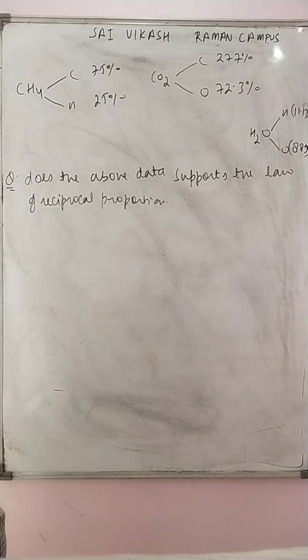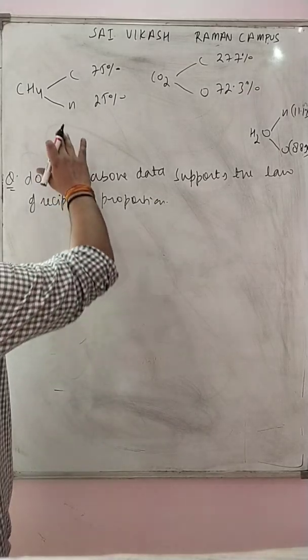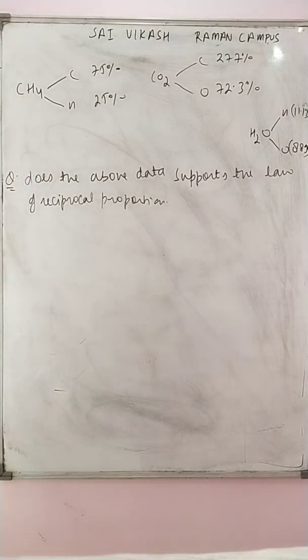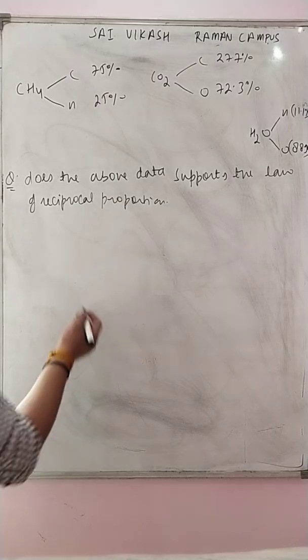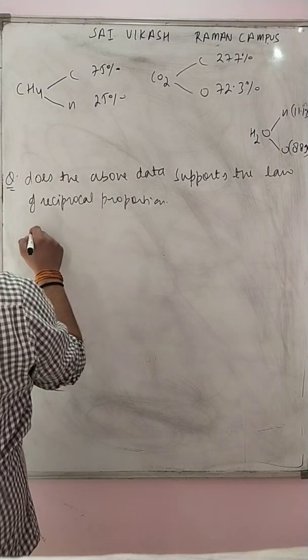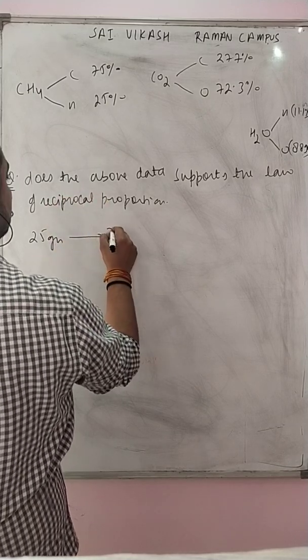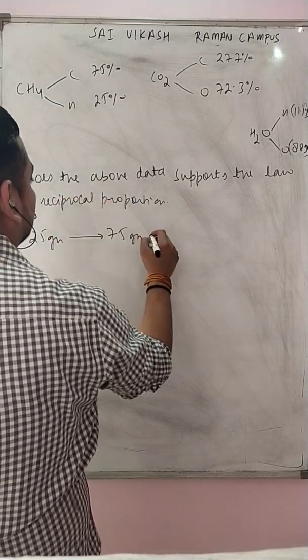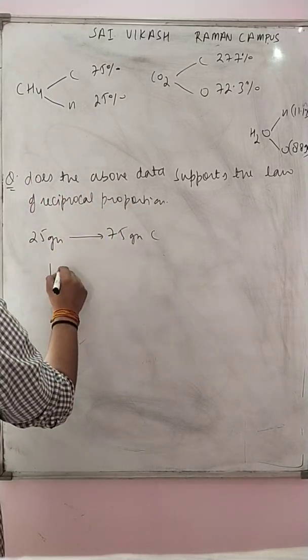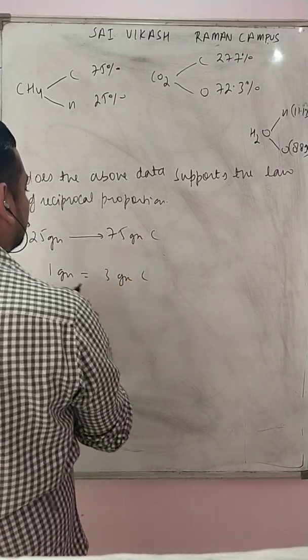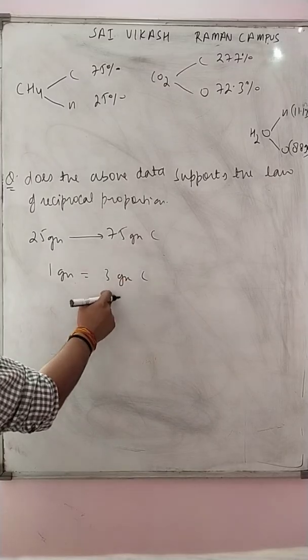We have to justify whether these data support the law of reciprocal proportion. So how will we go through this? Let us assume first 25 gram of hydrogen requires 75 gram of carbon. For 1 gram it will come to 3 gram of carbon. 75 divided by 25 will come to 3.